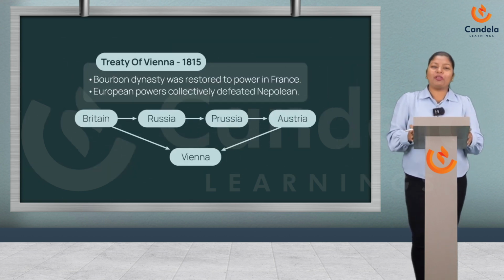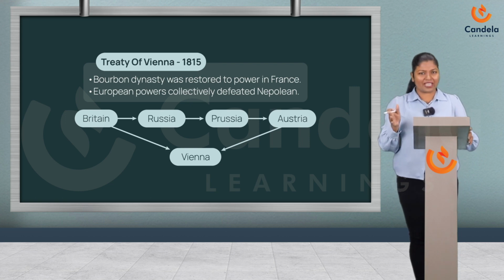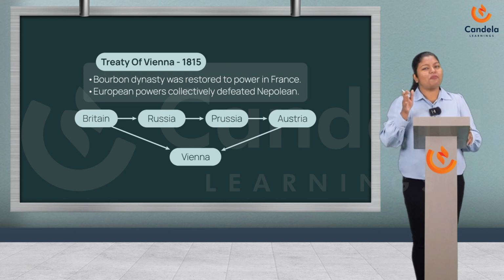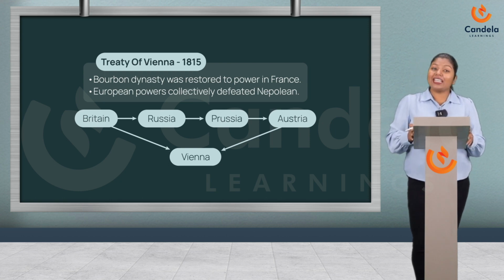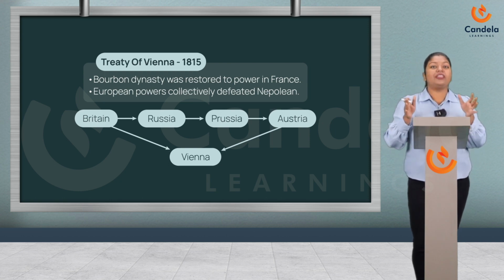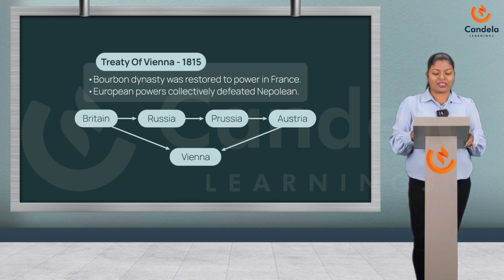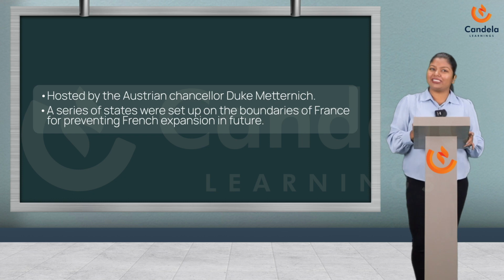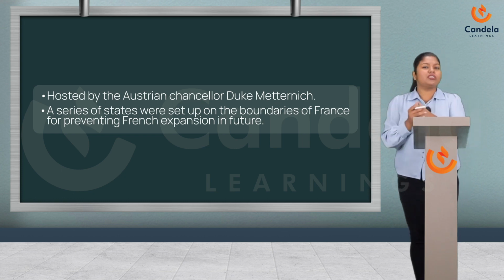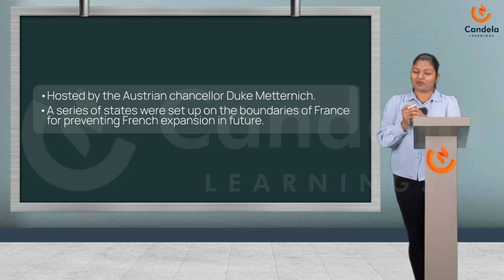Finally, the European powers such as Austria, Russia, Prussia, and Britain met at Vienna in 1815, and they drew up a treaty. The name of the treaty was the Treaty of Vienna. Actually, the Congress was hosted by the Austrian Chancellor, Duke Metternich. So, what were the provisions of the treaty? Here come the points.